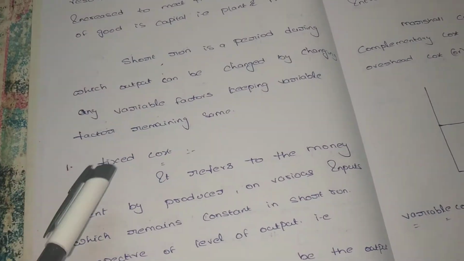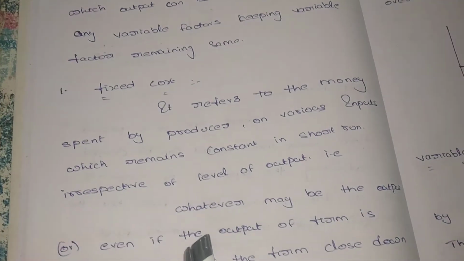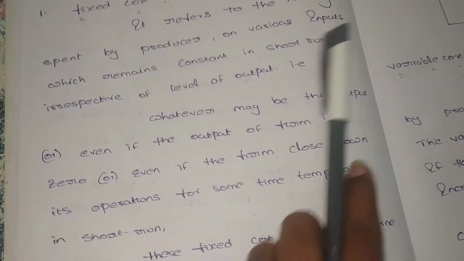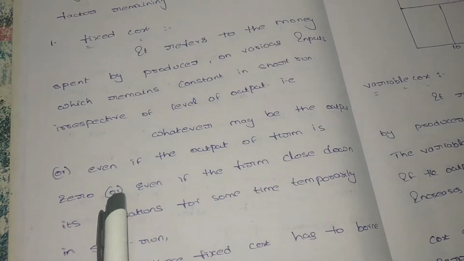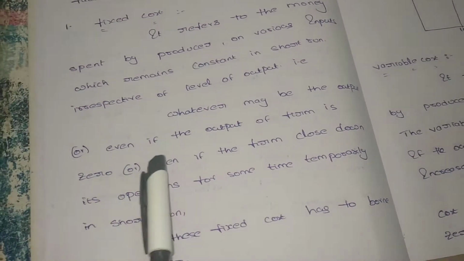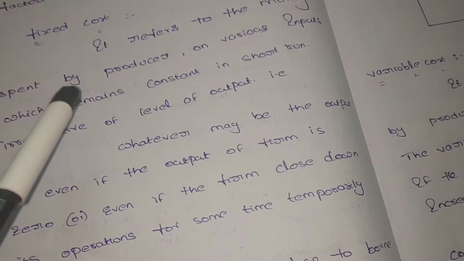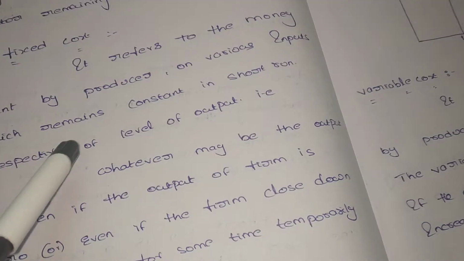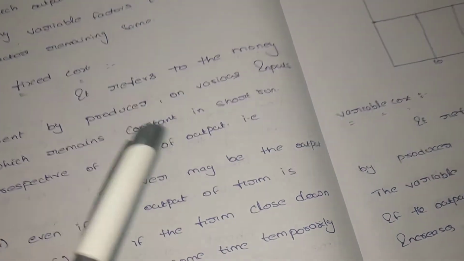You have to pay the cost, that is factory rent, insurance, etc. Whatever the output may be, even if the output of a firm is 0, meaning the company is not able to produce anything, we still have to pay the cost. That cost is known as fixed cost. Suppose we take a factory on lease. Whether we produce the goods or not, we have to pay the rent. So we can say it is a fixed cost. Whether the production is happening or not, we have to pay the cost.